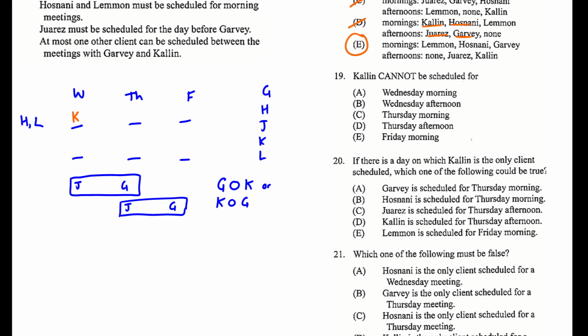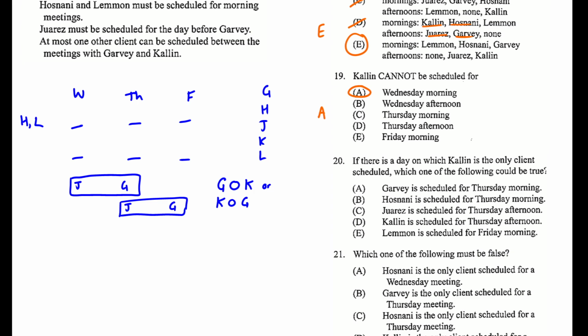So what if we put K? I mean, that's the only way to do it, right? So it can't be Wednesday morning. If you do Wednesday morning, you run into a contradiction. So the answer to 19 will be A. But very lucky there. Our first little test worked.